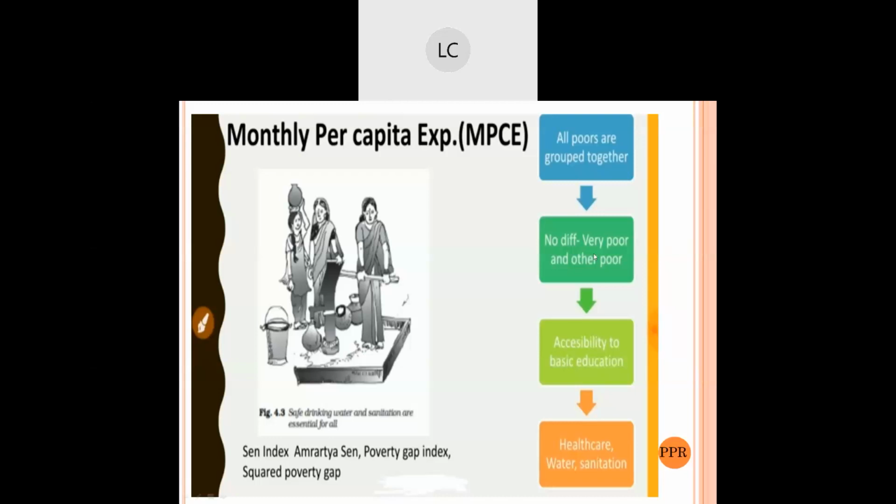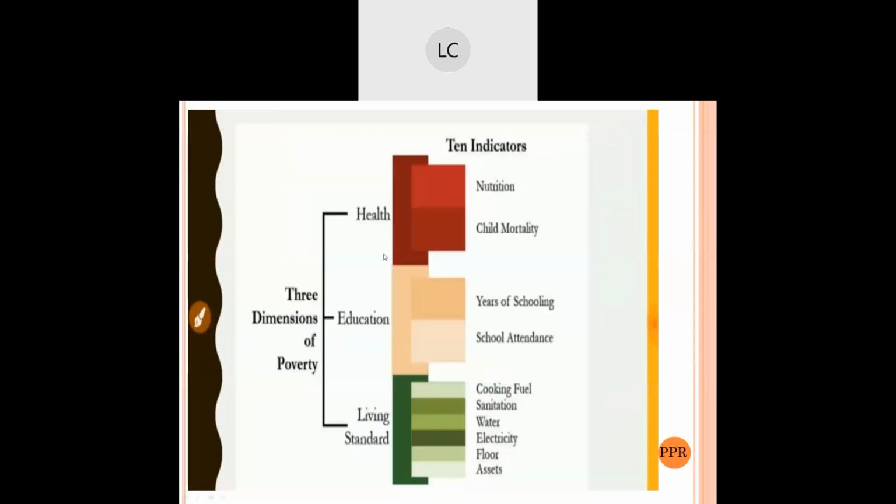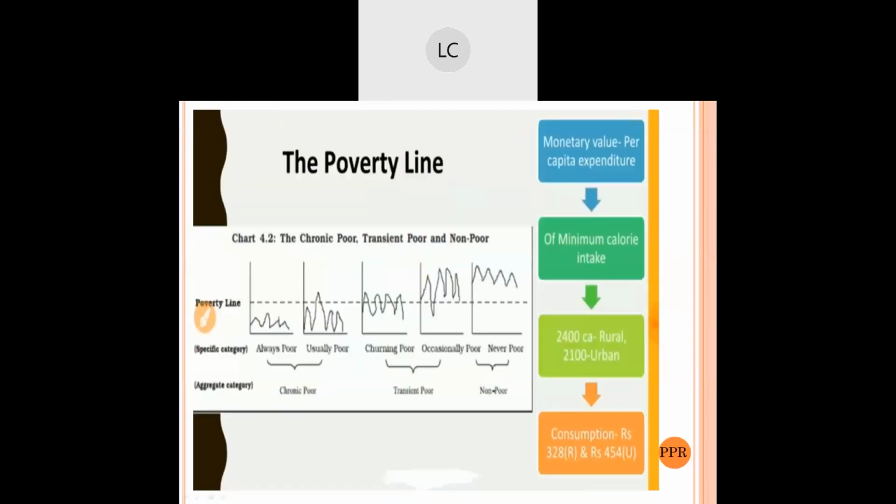All the poor are together and it does not differentiate between the very poor and other poor. As you saw in the previous slide, poor and very poor cannot be identified here. Among the chronic poor, it is not very easy to find out which is very poor and which is poor. That is what is difficult to know here.